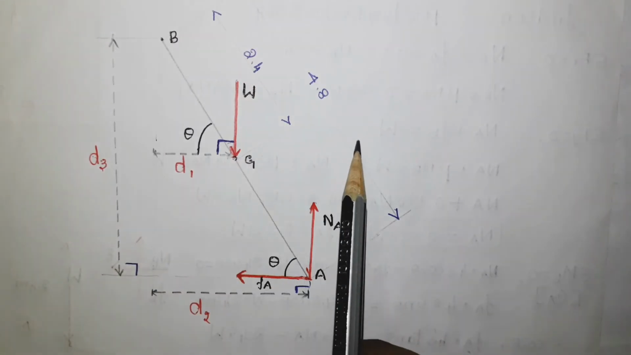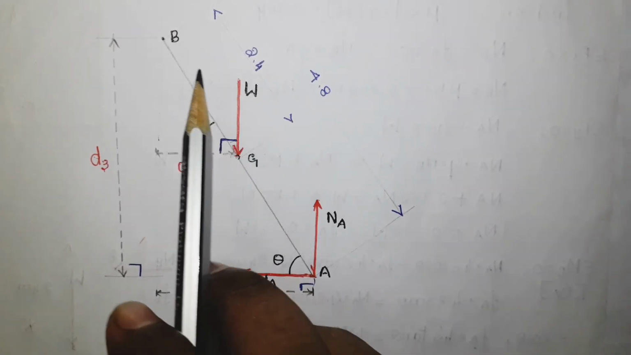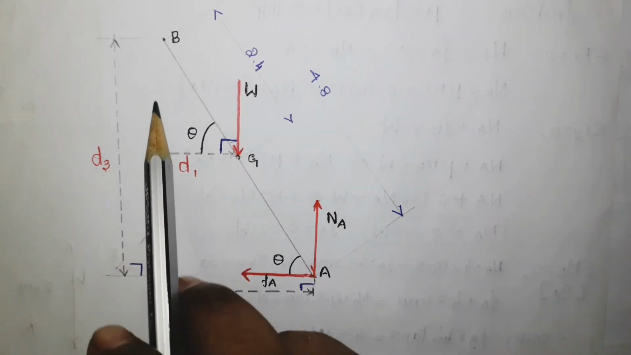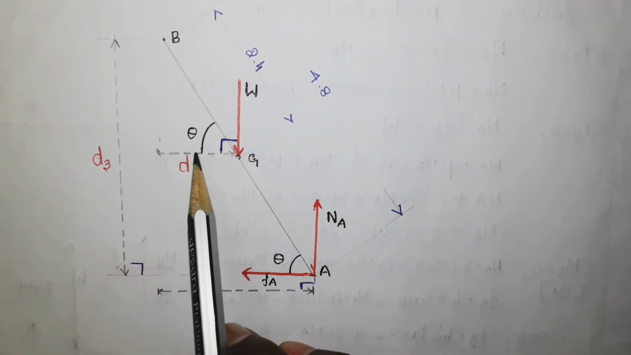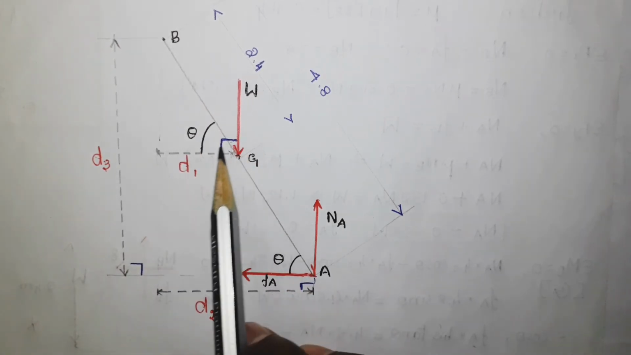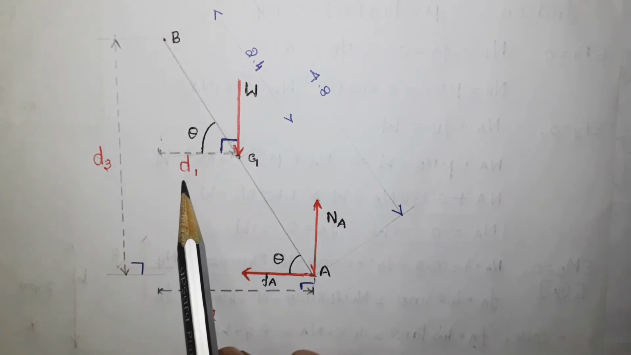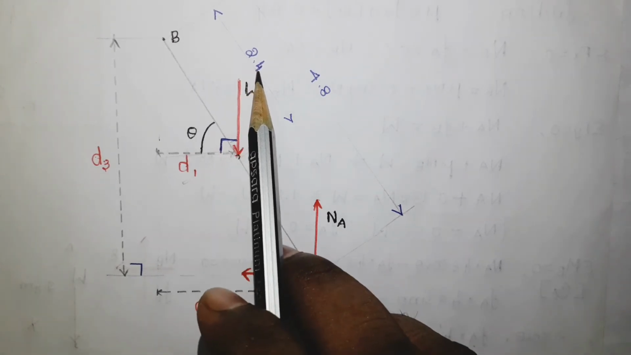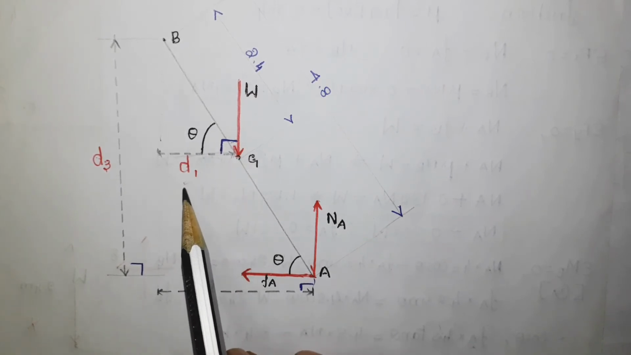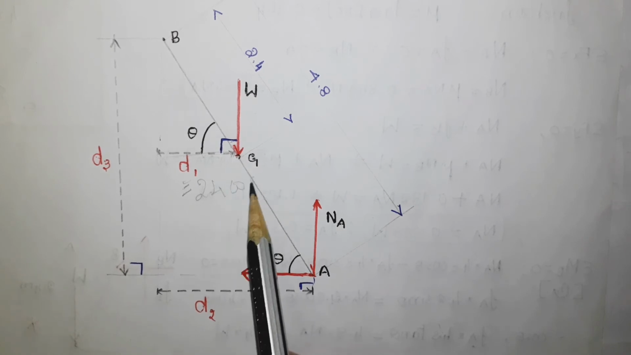Here, this is the 4.8 meter length, the length of the ladder, and half of this is 2.4 meter. Now consider this as a right angle triangle having this as theta and this as the hypotenuse. For the W, this is the perpendicular distance, and D1 can be found as 2.4 into cos theta. So D1 can be found as 2.4 cos theta.